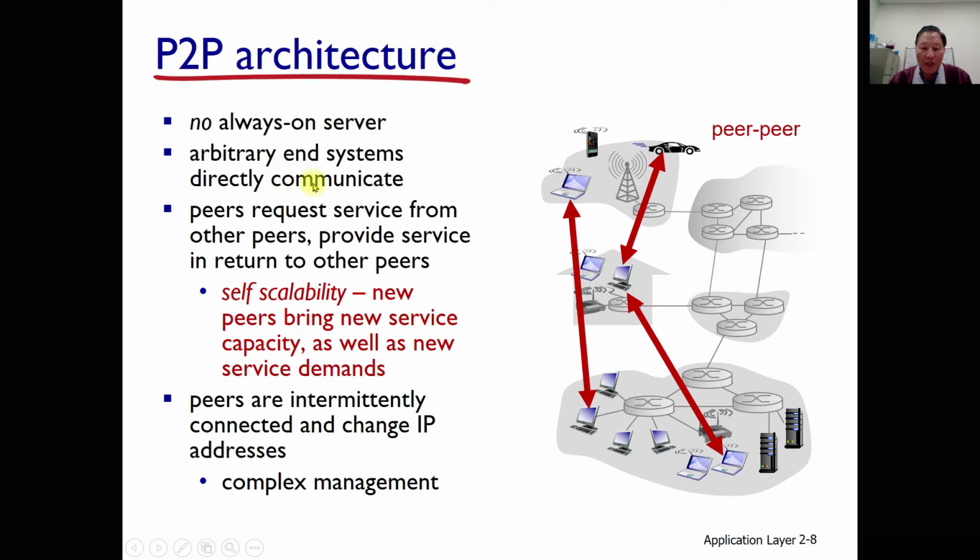Arbitrary end systems directly communicate. Anyone can communicate with any other device. Those are called peers. Peer means equal level. Peers request a service from other peers, and provide service in return to other peers. That is self-scalability. New peers bring new service capacity as well as new service demands. These peers are intermittently connected and change IP addresses. Thus, very complex management is required.